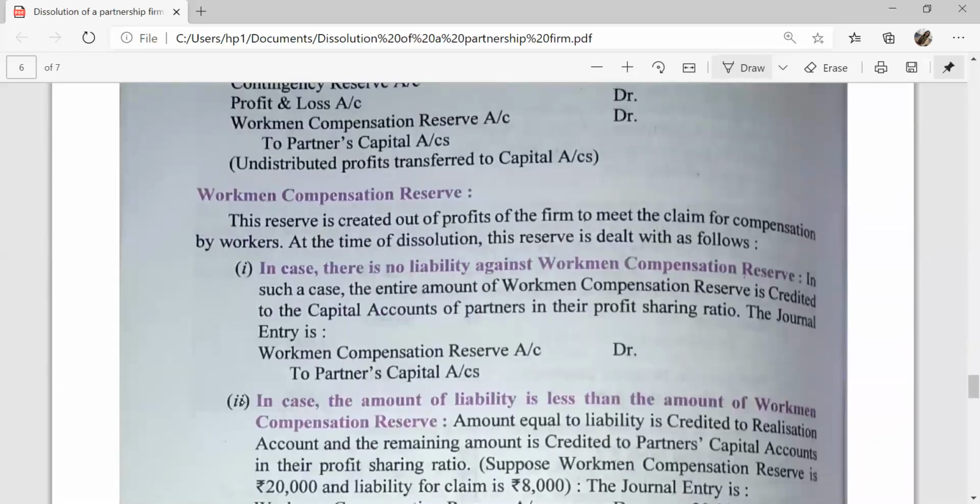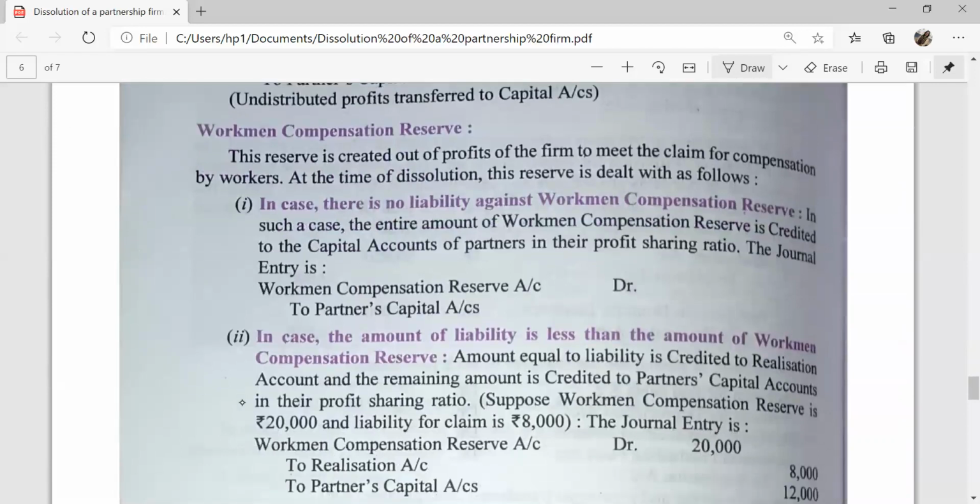Treatment of workman compensation reserve at the time of dissolution of the firm. There are 5 cases. Case 1. In this case, there is no liability against workman compensation reserve. In such a case, the entire amount of workman compensation reserve that is given on the liability side of the balance sheet is credited to the capital accounts of the partners in their profit sharing ratio.